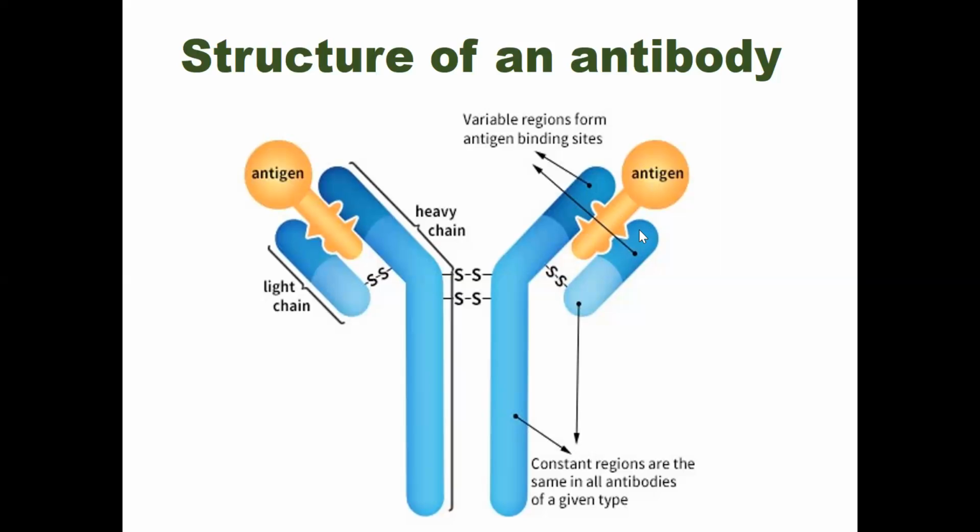Due to the recombination of amino acids in this paratope region, random arrangement or variation can take place. That's why this region is also called the VDJ, variable diversity joining region. This portion of the antibody can rearrange itself according to the shape of the antigen. So this is the overview of the overall structure of an antibody.